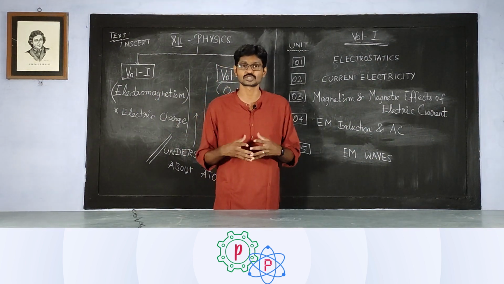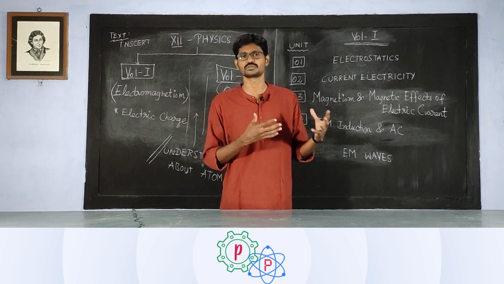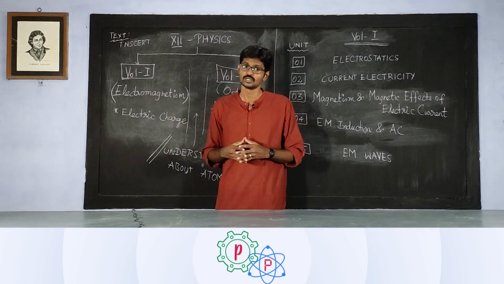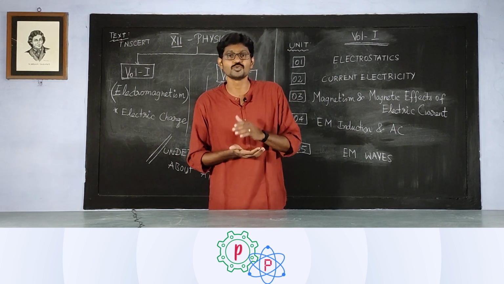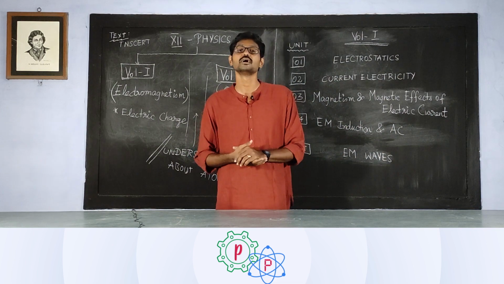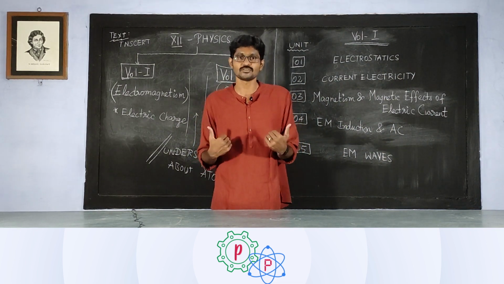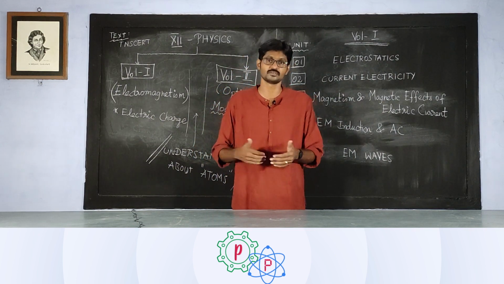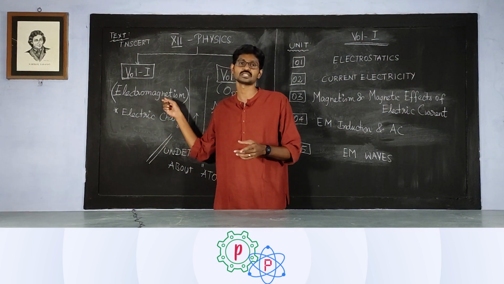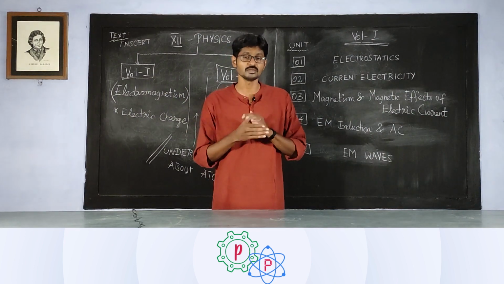Understanding electromagnetism helps us to create gadgets. Motors, generators, everything is based on the principles of electromagnetism. So understanding electromagnetism is very vital in order to know how things work in the modern era, and also to make our lives a better one. We have a lot of sophistication in modern life, and it is all possible because of understanding the fundamentals of electromagnetism. That is why we would say electromagnetism is very, very important.